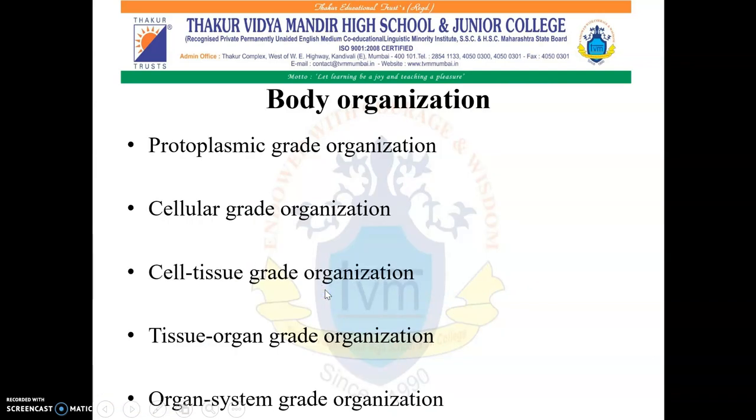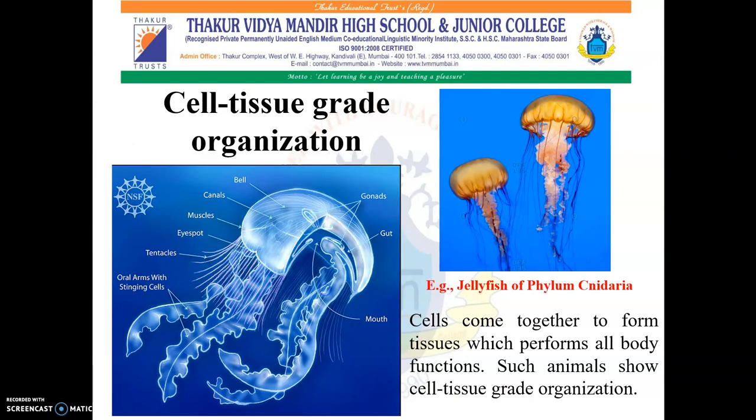Next is cell tissue organization. In this type of organization, cells come together to form tissues which perform all the body functions. Such animals show cell tissue organization. Here you can see different types of tissues are formed by the combination of the cells and they perform various functions like canals, muscles, eye spot, tentacles. So these are the different tissues that perform various functions of the body. Example is jellyfish of phylum Cnidaria.